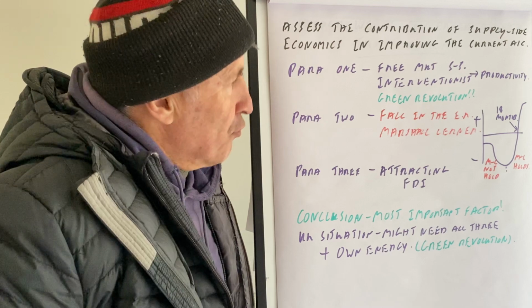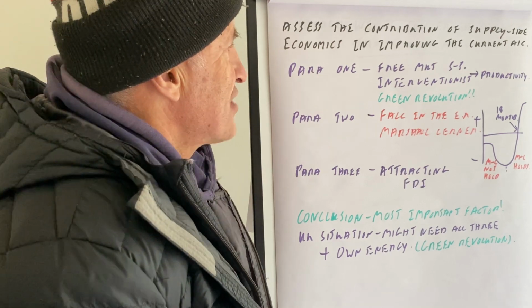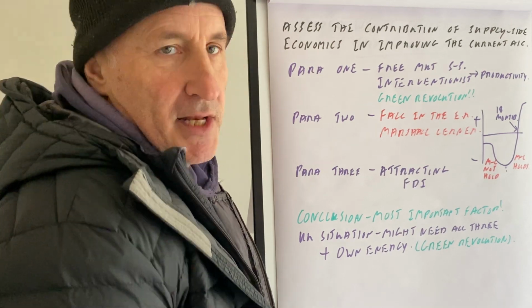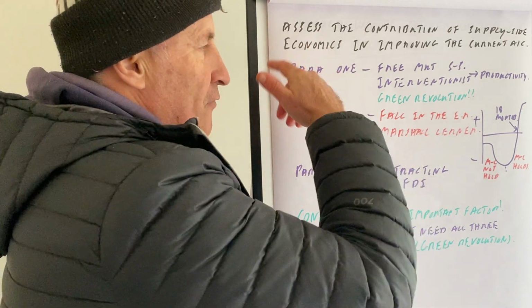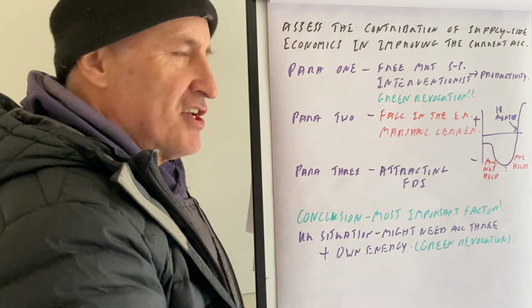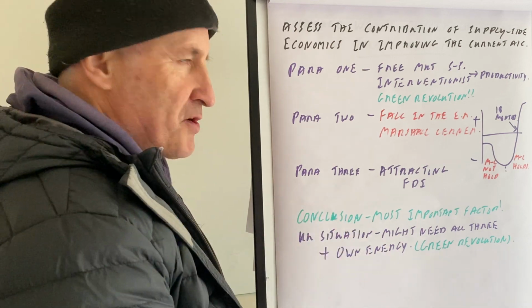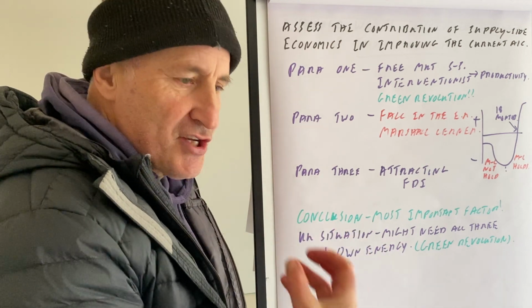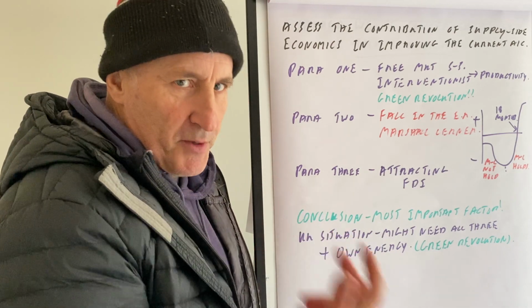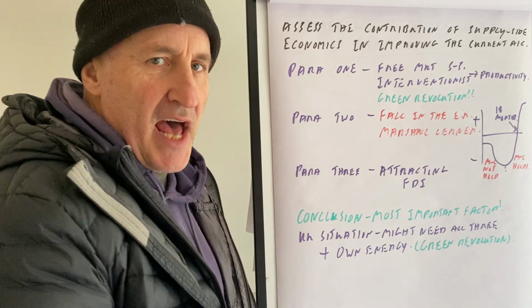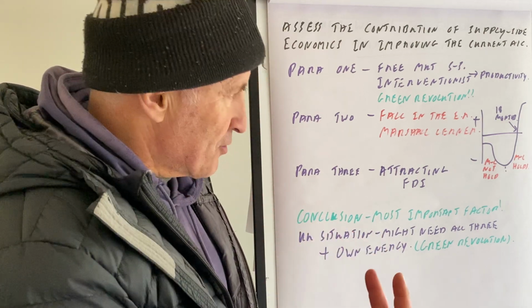Okay, so you might get, and this was an A-level question, assess the contribution of supply side economics in improving the current account. Okay, so I would start off with the intro. Yeah, we have a trade deficit. This is really serious. Yes, of course, supply side economics is a major factor in reducing the trade deficit, which was what Trussonomics is all about, reducing corporation tax, creating a more entrepreneurial society.